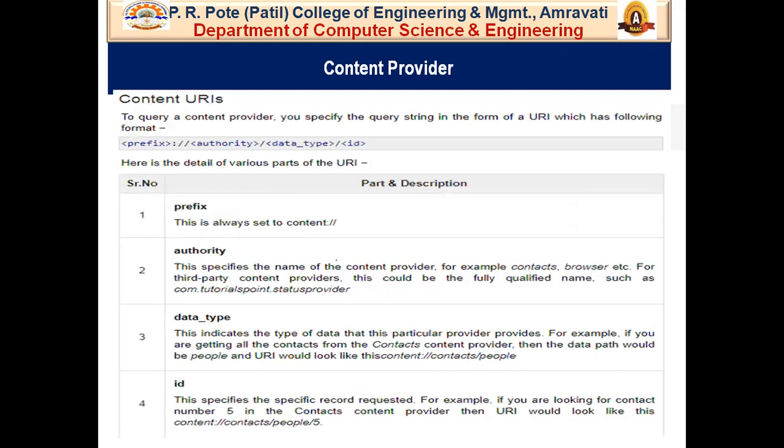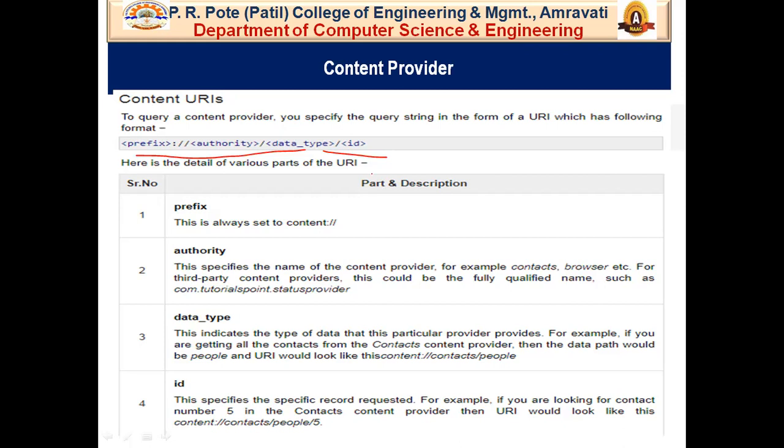After that, the content URI. To query a content provider, you specify the query string in the form of a URI, which has the format: prefix, colon, authority, data type, and ID.